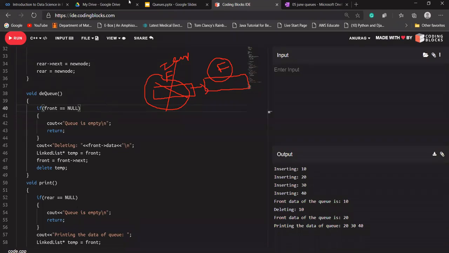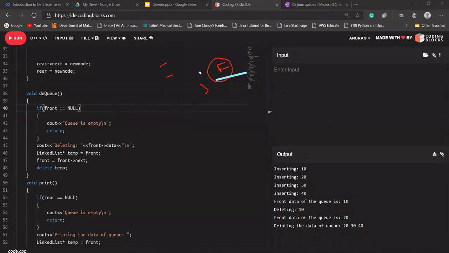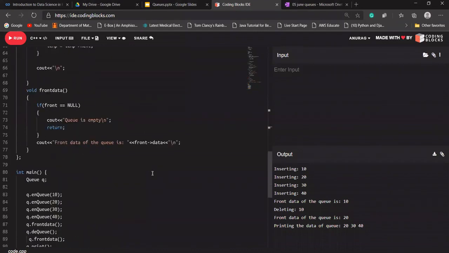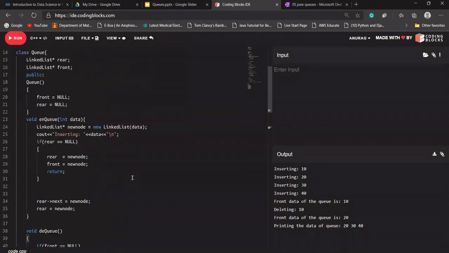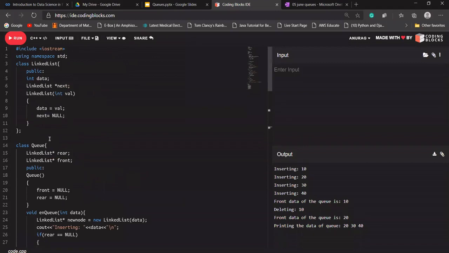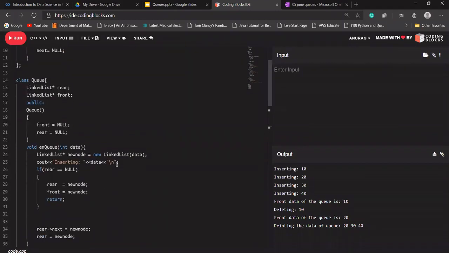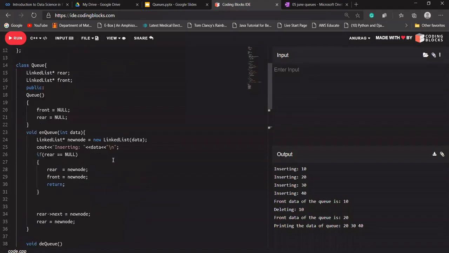Okay. So let me tell you one more concept in this. Let's say this time we have designed our queue for integer only. Let's say I just want to use this queue for string. Let's say I want to create a queue of string data type. So what we need to do, we just need to create the complete class again for the queue for the string data type. So instead of doing that, we are going to do it using template.